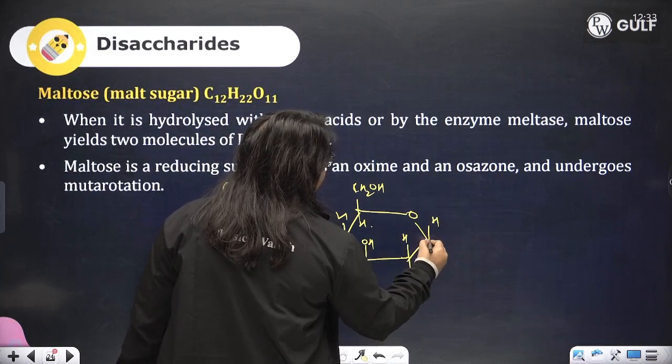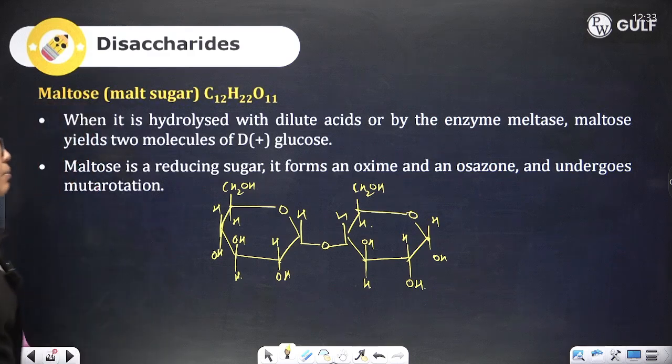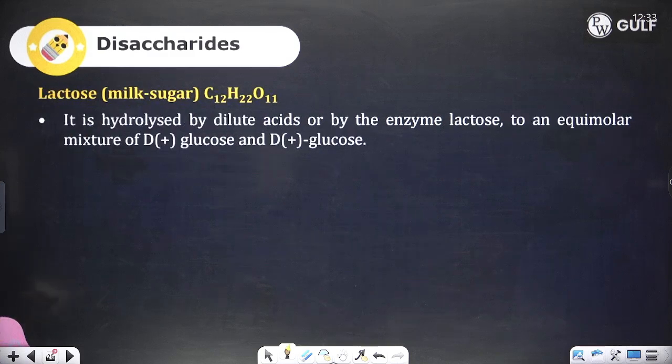You see the anomeric carbon over here is free. That is why it is reducing. It is a C1-C4 linkage, and yes, it is a reducing sugar.